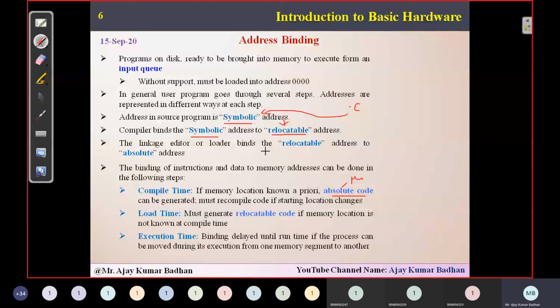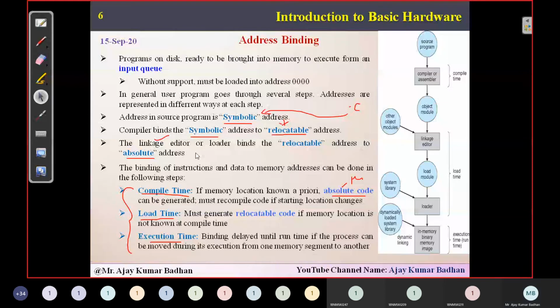Now, converting symbolic to relocatable and relocatable to absolute can be done based on time. It can be done during compile time, during load time, or during execution time. Now I will show you the diagram so that it becomes very clear how it exactly works. See, internally how your program works. This is your .c program, what we call a source program, isn't it?